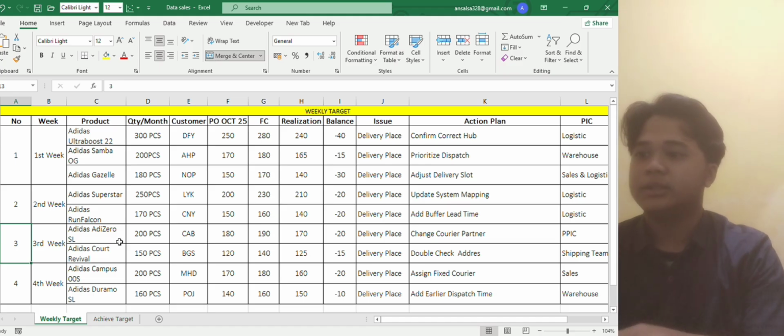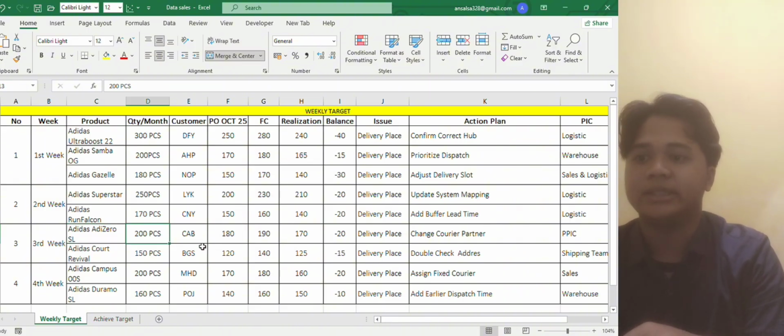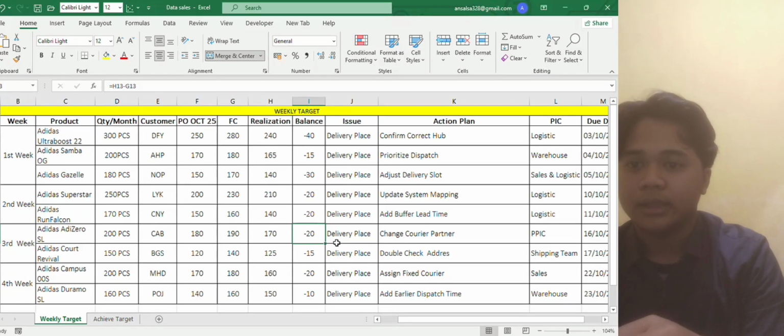For number three, this is the third week. The product name is Adidas Zero SL with a monthly quantity of 200 pieces, and the customer name is CAB, and the purchase order on 25 October is 180. The forecast is 190. The actual realization for now is 170, so the balance is minus 20, meaning that the target was not reached.